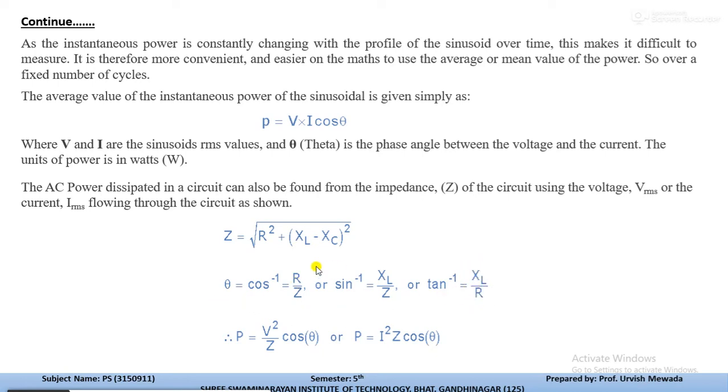So from that we have the power equation: if we know the value of voltage and impedance, then P is equal to V square by Z cos theta. And if we know the current and impedance, then the power equation is P equal to I square Z cos theta.